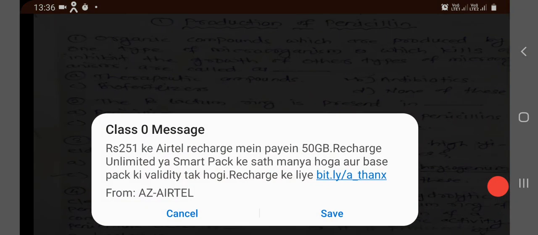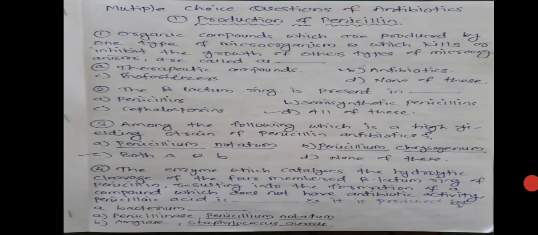Option A, therapeutic compounds, option B, antibiotics, option C, biofertilizers, and option D, none of these. The correct answer of this first MCQ is antibiotics. Such compounds which kill or inhibit the growth of other microorganisms are called antibiotics.